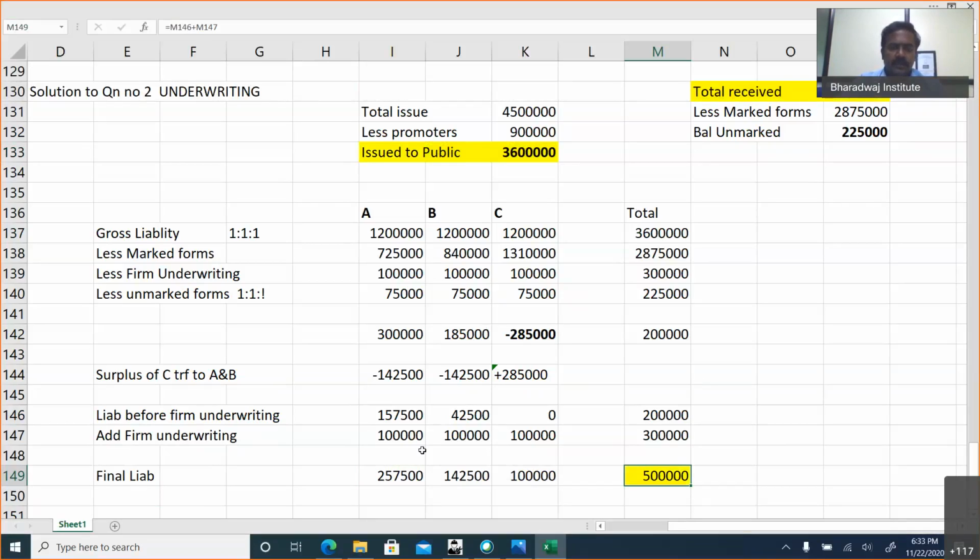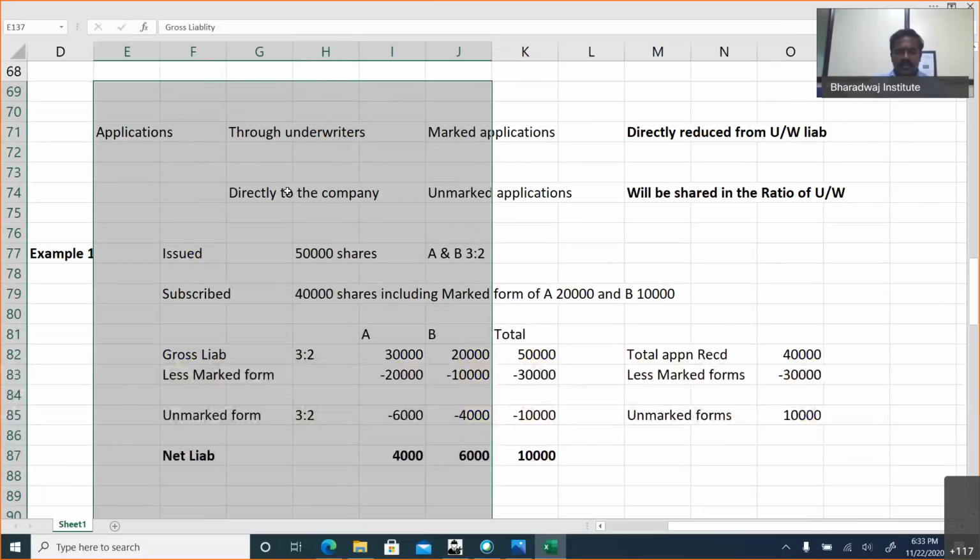How will the liability be? For the firm underwriting, 3 lakhs, other liability 2 lakhs. So totally 5 lakhs of liability. Once again, let me repeat. Gross liability, I hope you will not have any trouble with it.